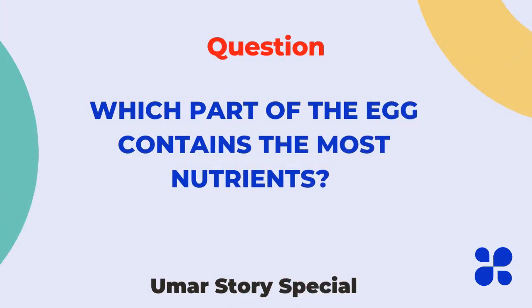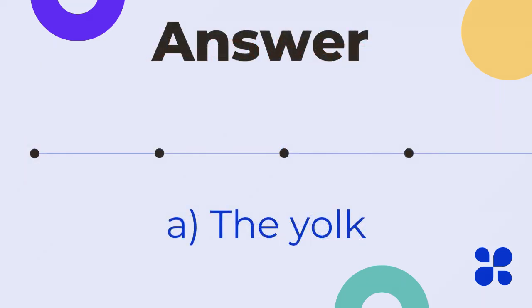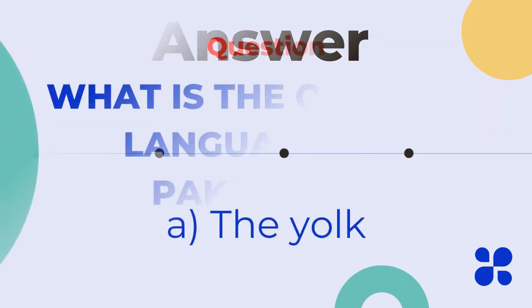Question: which part of the egg contains the most nutrients? Select right answer. A. The yolk. B. The egg white. C. The chalaza. Answer A. The yolk.